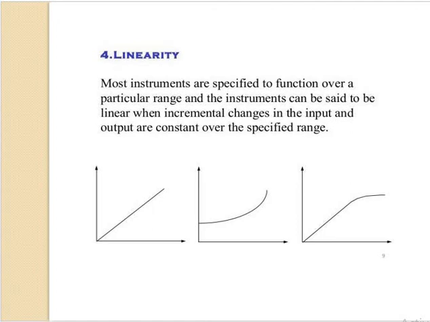In the first graph, the line goes straight, there is no deviation, so linearity is there. In the second graph, the deviations are more. In the third, part of the graph shows a straight line, afterwards it curves, so the deviations are more. So we can understand three cases by this linearity.